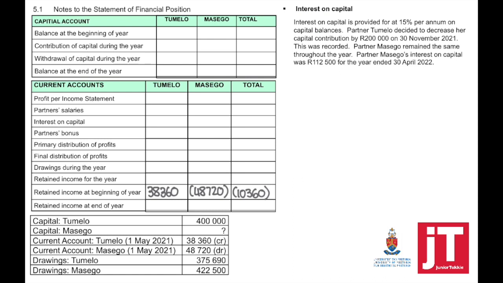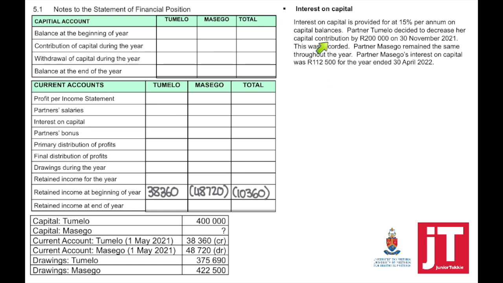So if we look at the interest on capital, what does it say? Interest on capital is provided for at 15% per annum on capital balances. Partner Tumelo decided to decrease her capital contribution by 200,000 on 30 November 2021. This was recorded. That is key words written there. This was recorded. Partner Masego remained the same throughout the year.